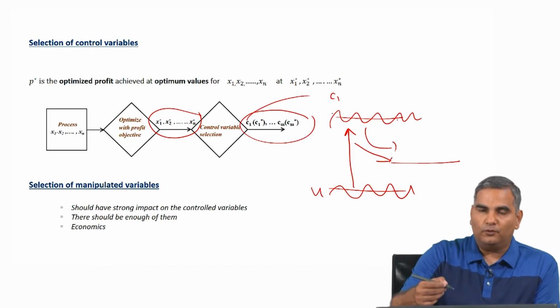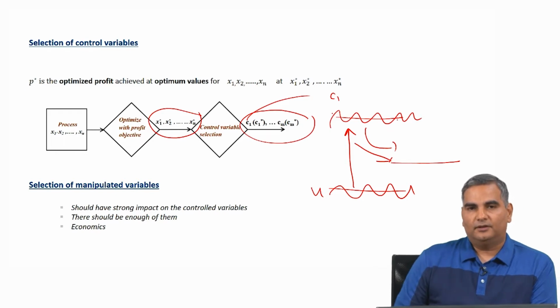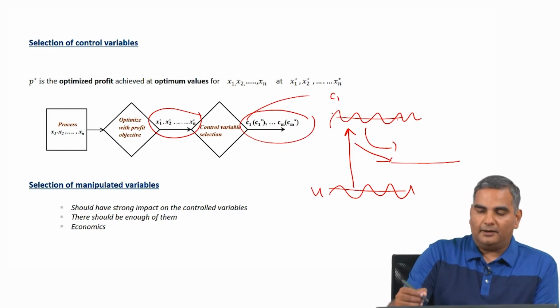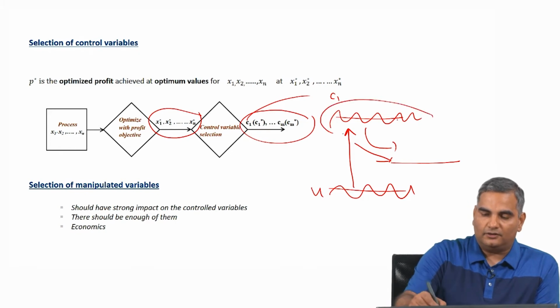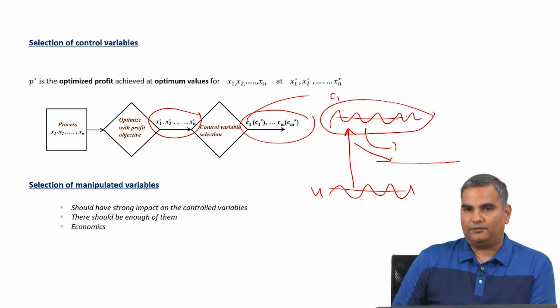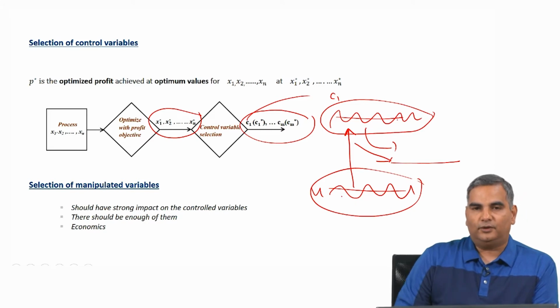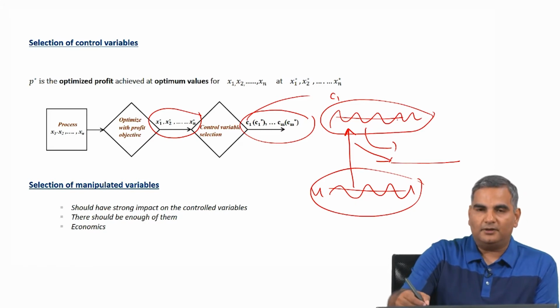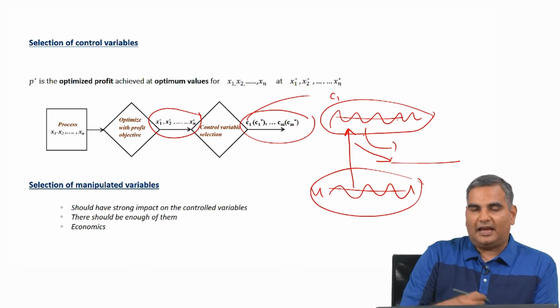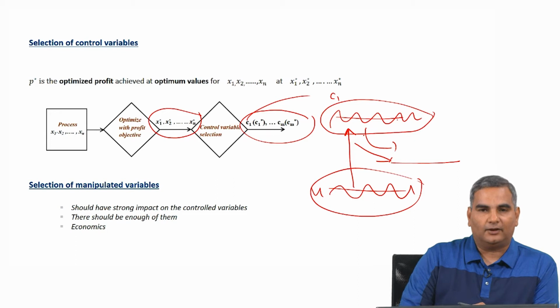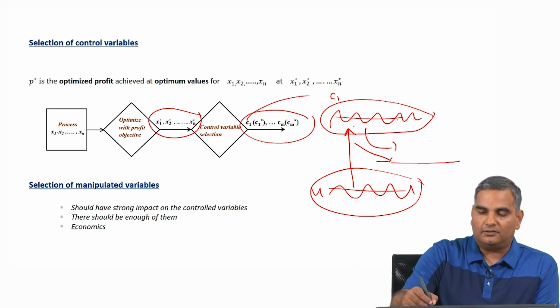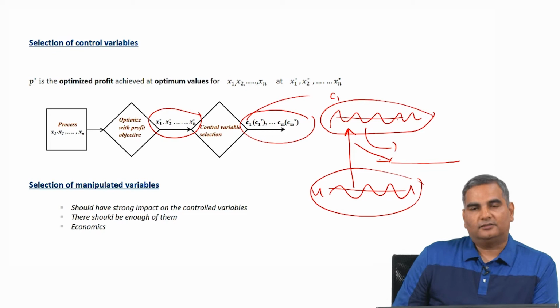So, in some sense I am moving the variability from a control variable to a manipulated variable. Clearly, I am trying to move the variability because it is not good for me from an economic point of view. If I find an equivalent variable where variability is also not good for me, then there is no point in doing control. So, the idea is to move variability from variables of serious interest from a profitability viewpoint to variables which can change and will not have a big economic impact, but these changes will make sure that the control variable is tightly controlled.